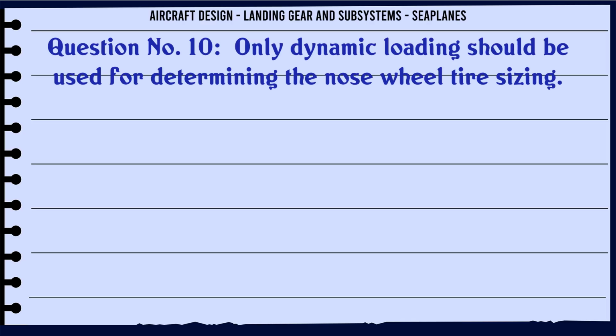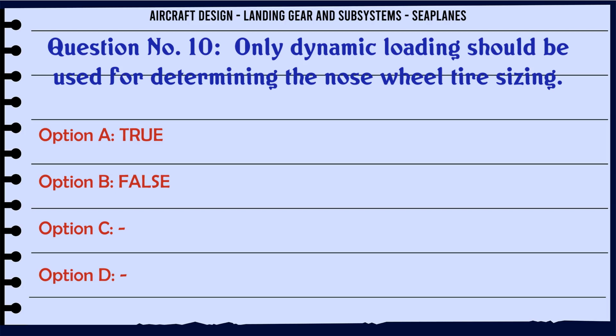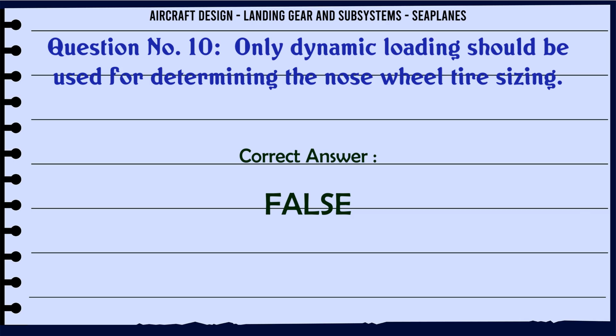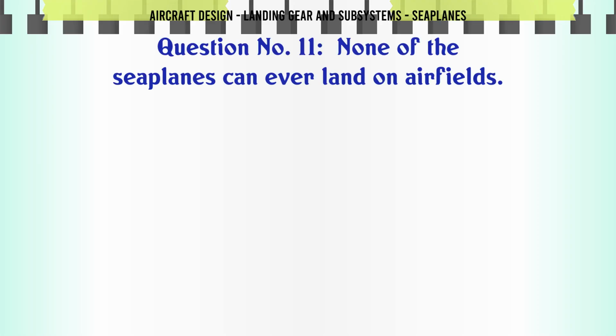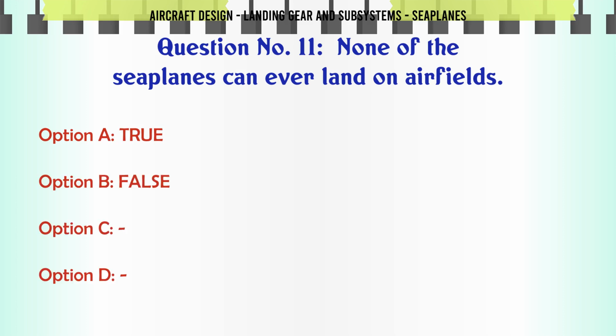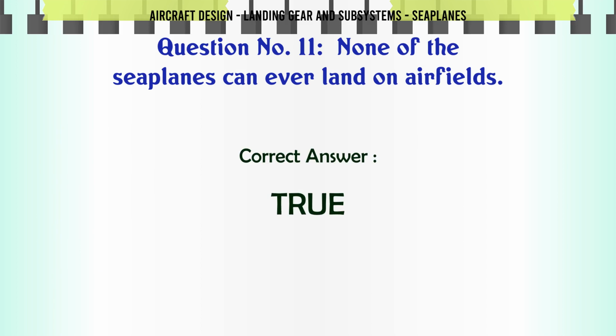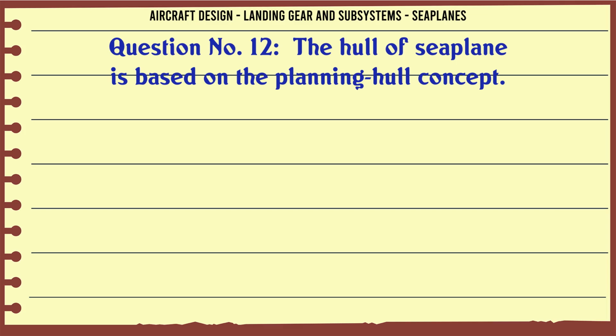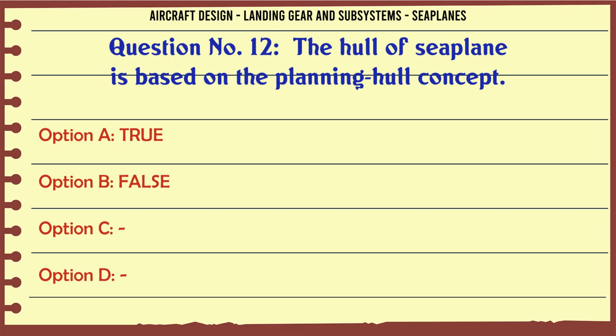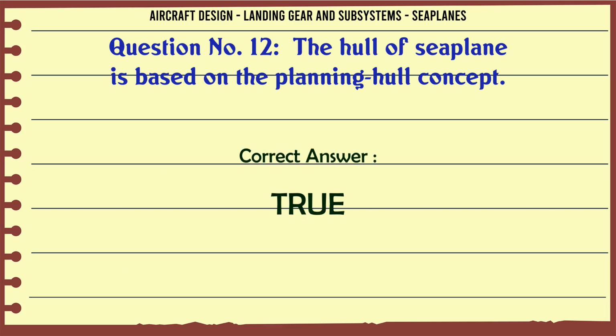Only dynamic loading should be used for determining the nose wheel tire sizing. A: True. B: False. The correct answer is false. None of the seaplanes can ever land on airfields. A: True. B: False. The correct answer is true. The hull of seaplane is based on the planing hull concept. A: True. B: False. The correct answer is true.